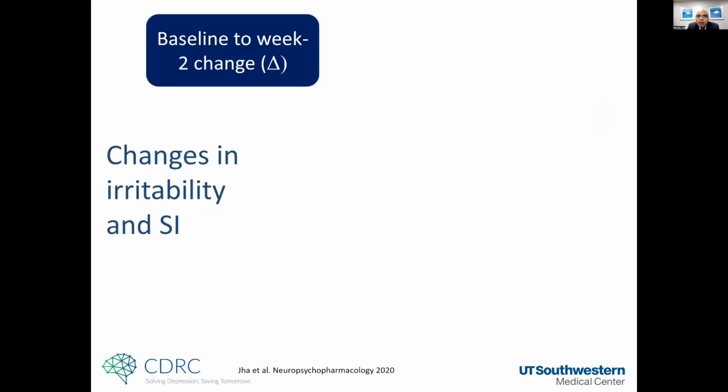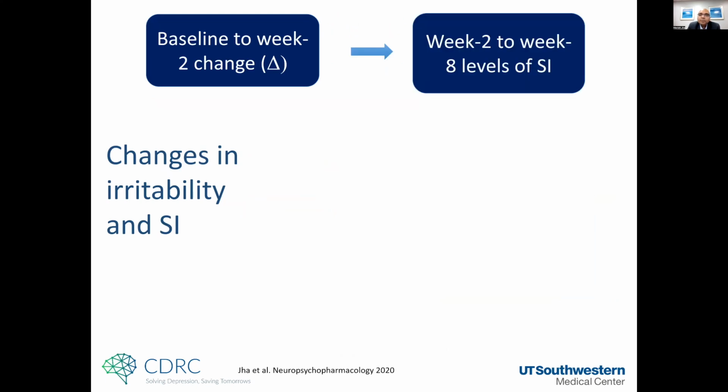But really, our interest was whether irritability is a potentially modifiable risk factor for future suicidal ideation. That is what we tested here by looking at changes in irritability, because we had published before showing how irritability was changing as soon as by week 2 and week 4. So here we looked at baseline to week 2 change, that is delta, and what we wanted to predict was suicidal ideation over the 6 subsequent weeks, going from week 2 to week 8. So really early changes in irritability and early changes in depression, predicting levels of suicidal ideation subsequently.